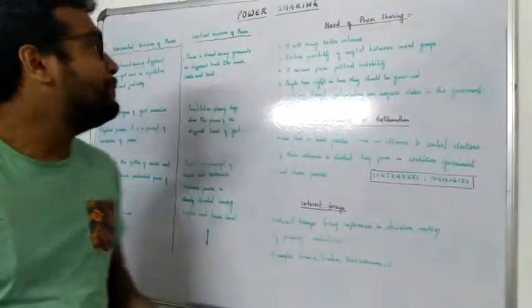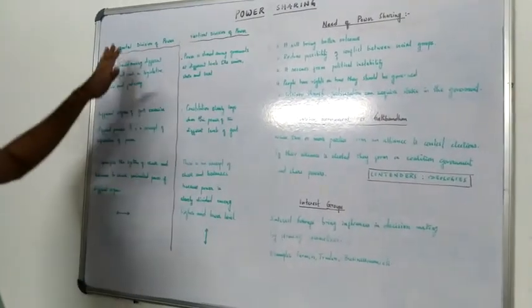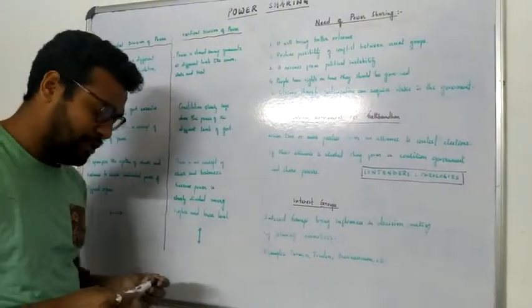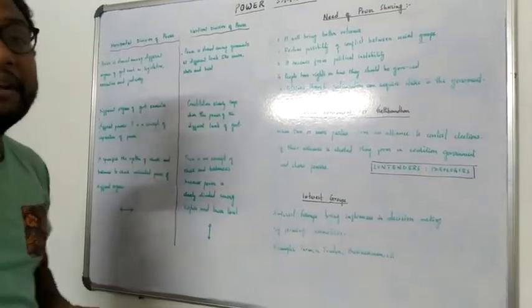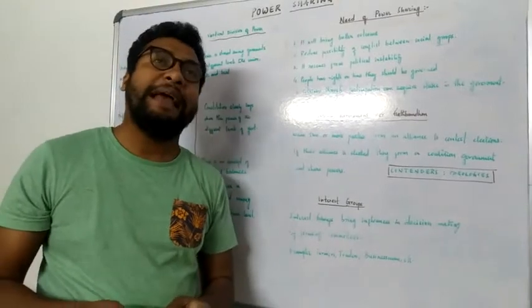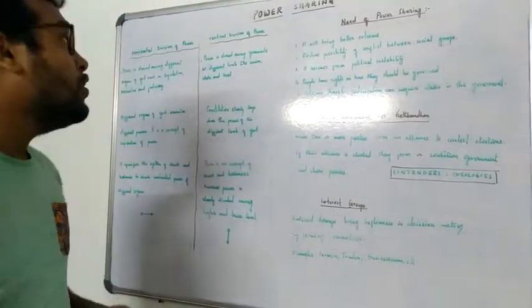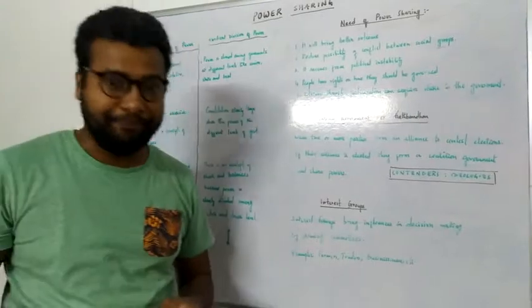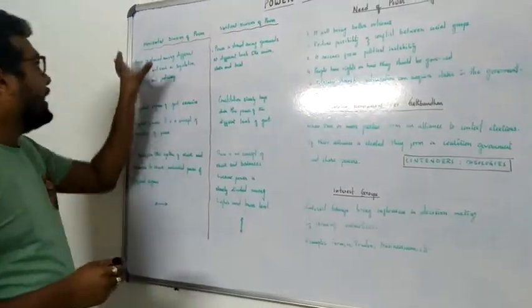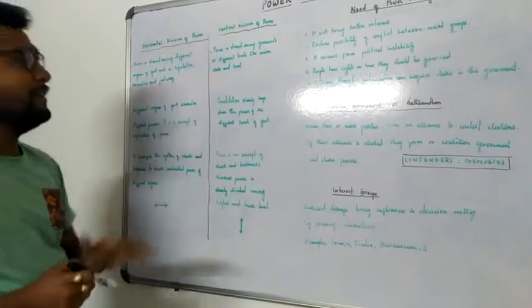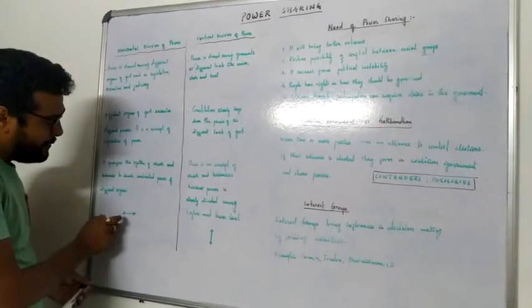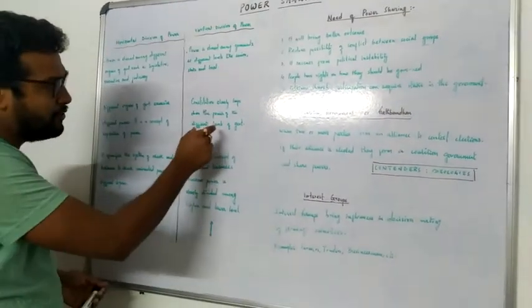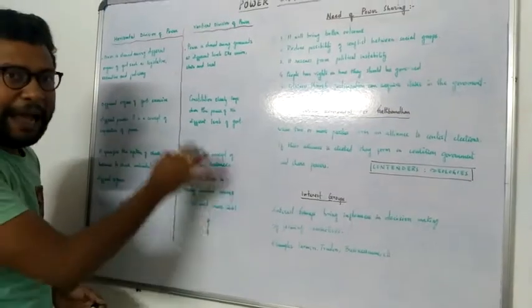Okay. So, if you see the division of power in the power sharing chapter, here you will see that in a federal country, as India is also a federal country, we are having both the divisions of power. Number one, horizontal and vertical division. Horizontal means side by side. And vertical means one after another in hierarchies.